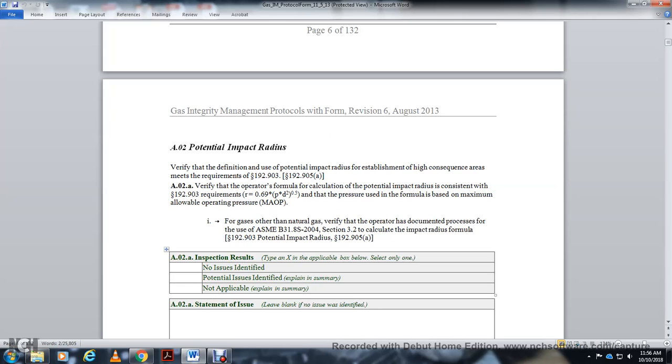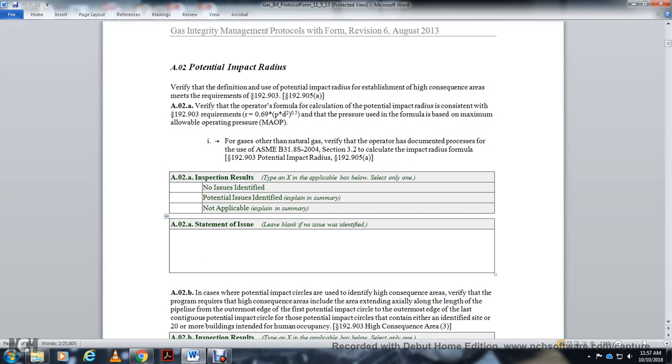Inspection results: mark X in the applicable box below. Select one: no issues identified, potential issues identified, not applicable. Statement of issues.